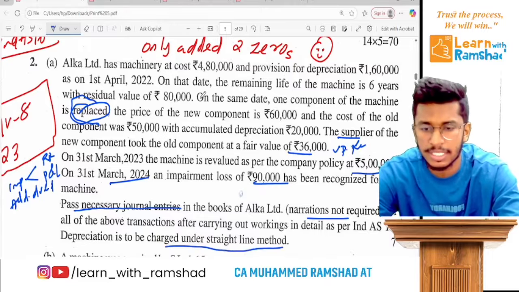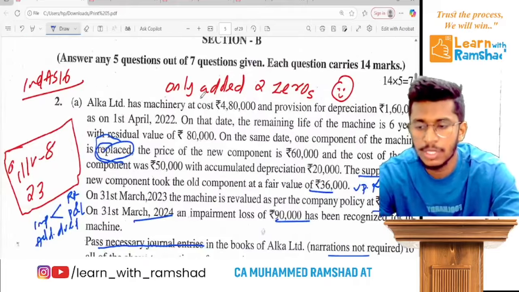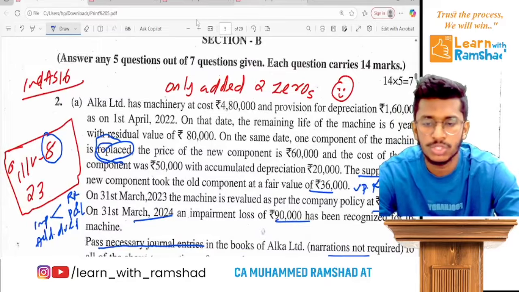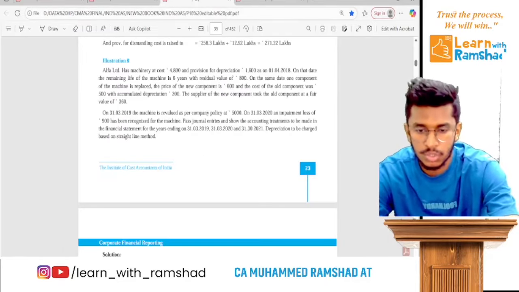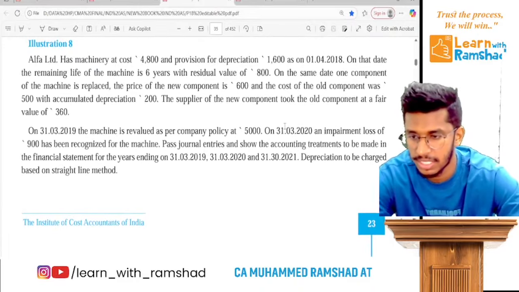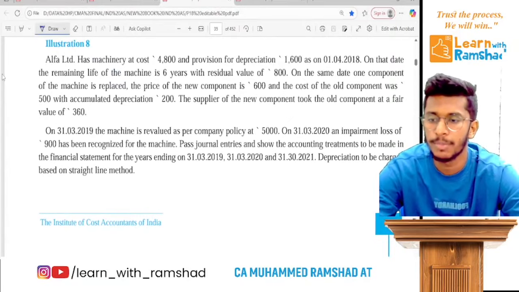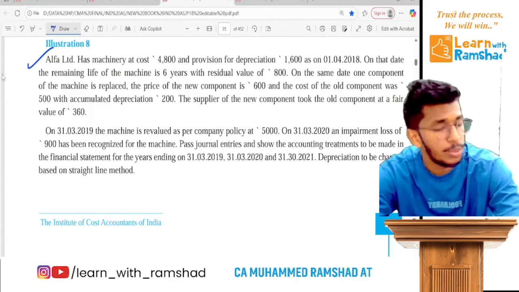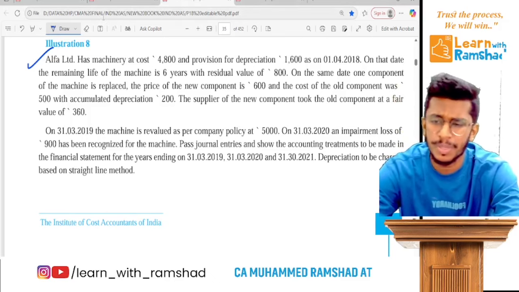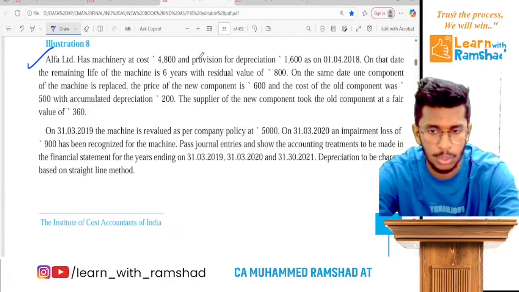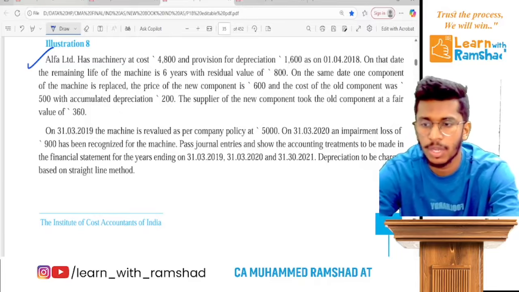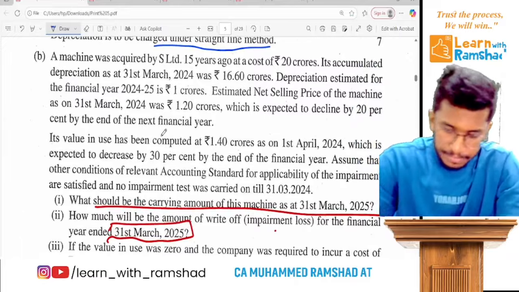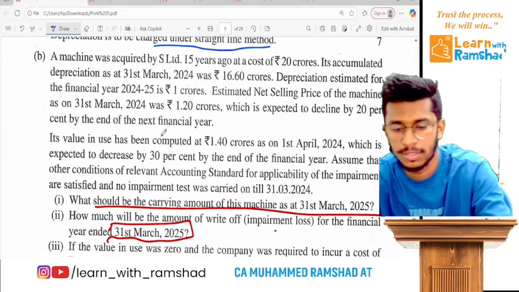This is an exact ditto question we did in our Illustration 8. You can see this on page number 23 in the ICMA material. You can see the same question. That's why I'm not discussing it, because we have done it multiple times. Actually this is a good question, but we're not discussing it because it's the same question we have done many times. Now we come to the second question, which was not a ditto question. We'll discuss it. It's an impairment loss related question.